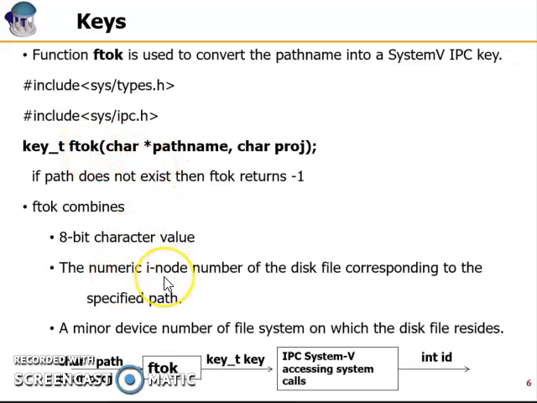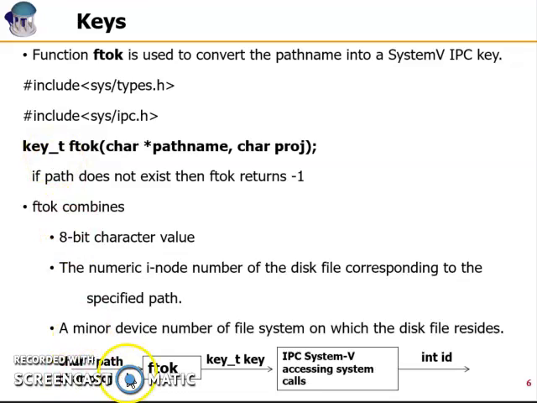The very first one is called the inode number of the file. Next, the device number in which this particular file exists. And for the second parameter that you have given, which is a single character, it generates the 8 bits of that particular character. Combining these three numbers, that is the device number on which this file is there, the inode number of this file, and the 8 bits of the given character, the ftok system call will generate a long integer number and return it.